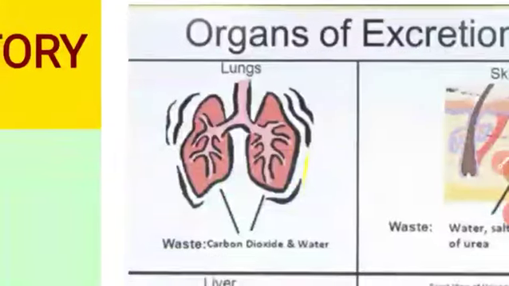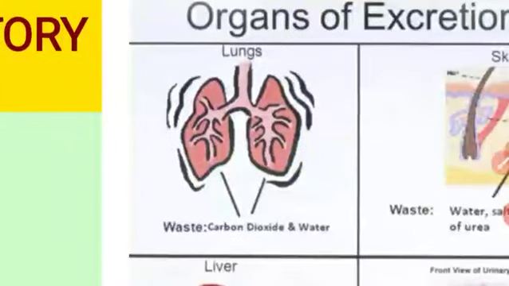We have two lungs, and with the help of the lungs we can excrete carbon dioxide and water. While breathing, we inhale oxygen and exhale carbon dioxide, so we can excrete carbon dioxide through the lungs.